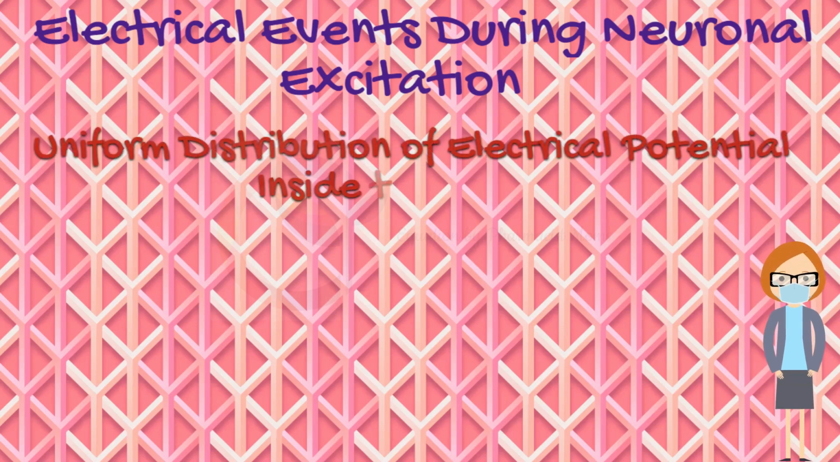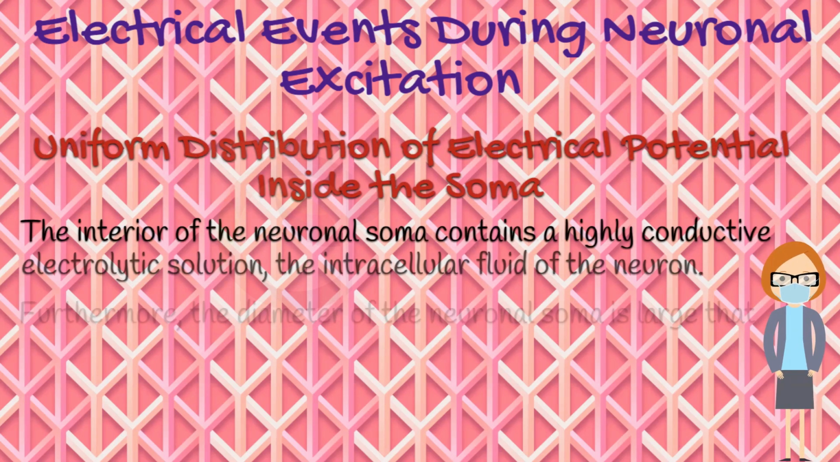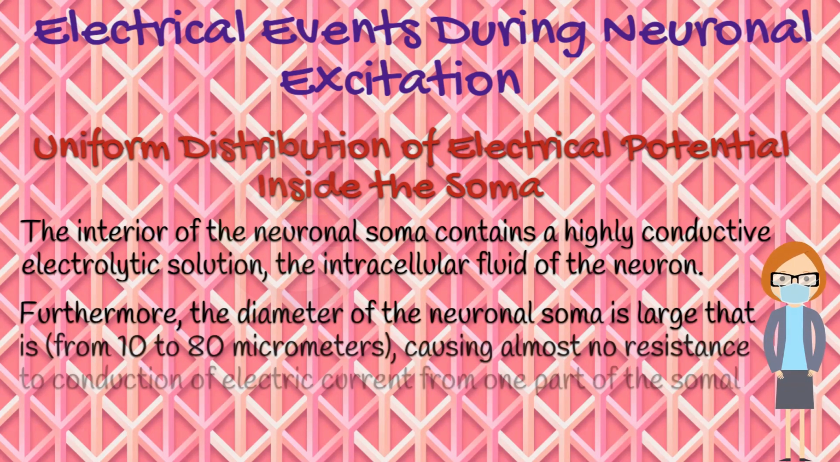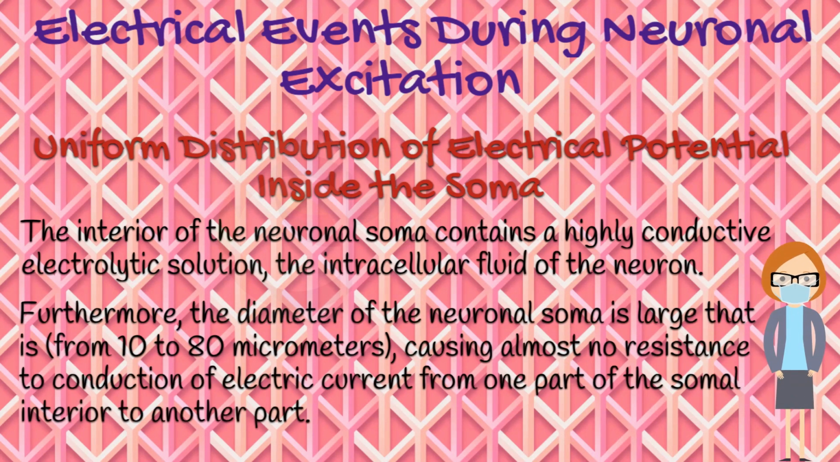How electrical potential is uniformly distributed inside the soma. The interior of the neuronal soma contains a highly conductive electrolytic solution, the intracellular fluid of the neuron. Furthermore, the diameter of the neuronal soma is large, that is, from 10 to 80 micrometers, causing almost no resistance to conduction of electric current from one part of the somal interior to another part.